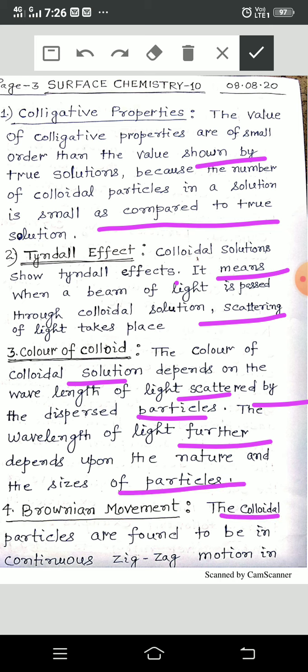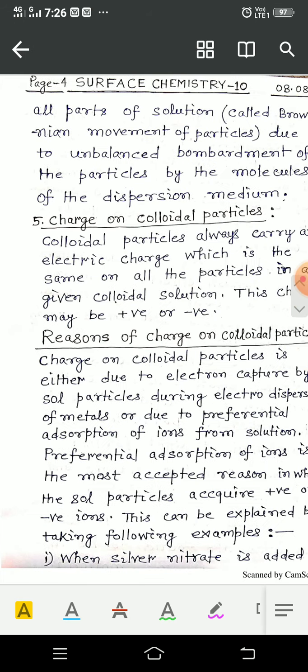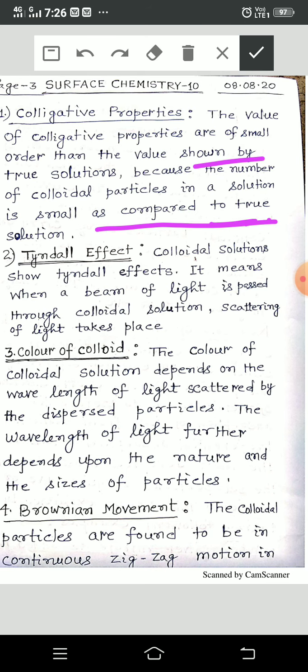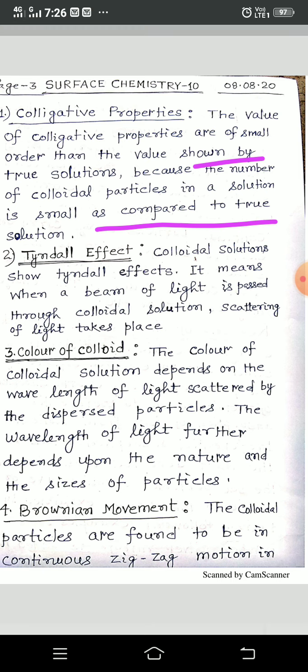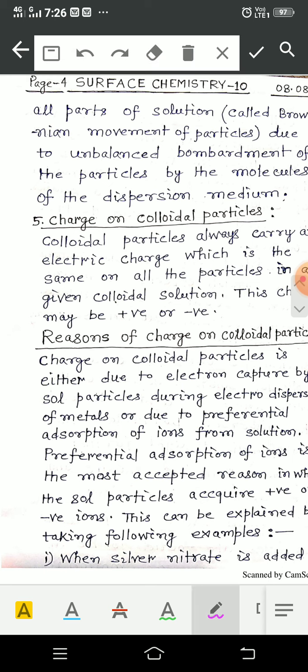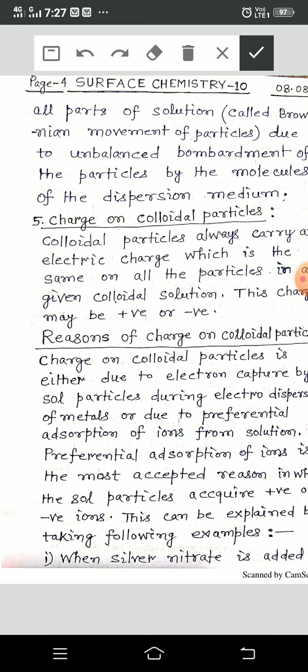Brownian movement. The colloidal particles are found to be in continuous zigzag motion in all parts of the solution, called Brownian movement, due to unbalanced bombardment of the particles by the molecules of the dispersion medium.